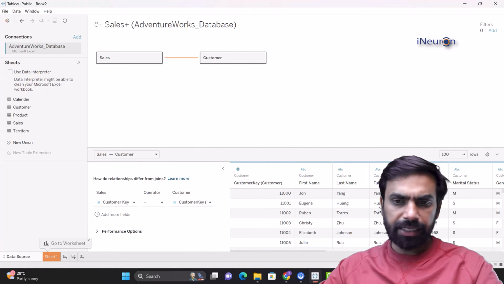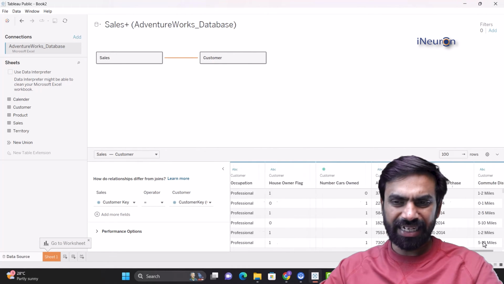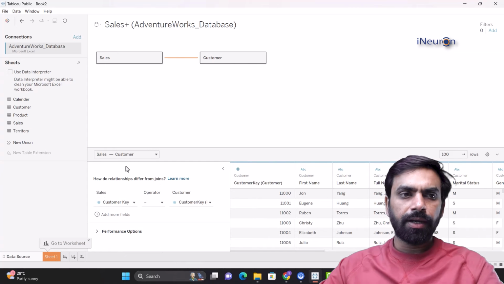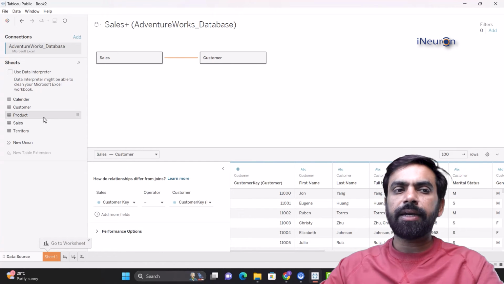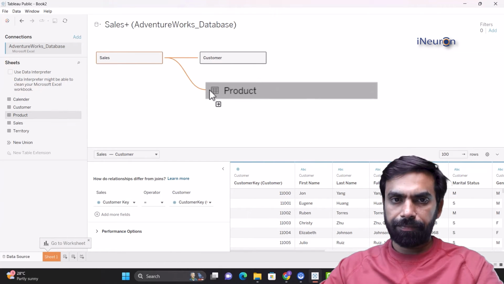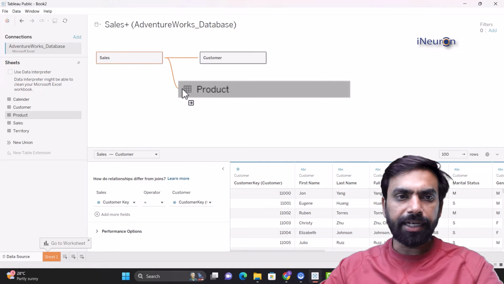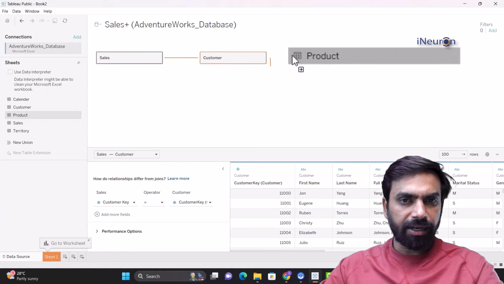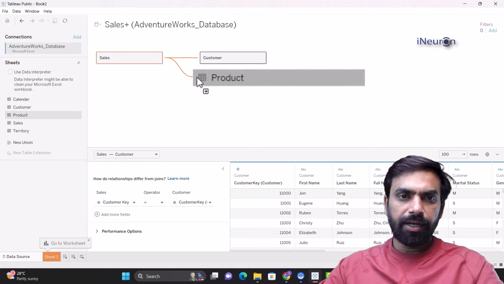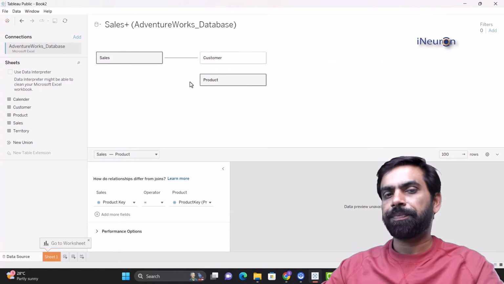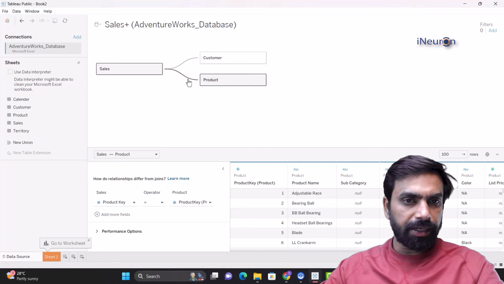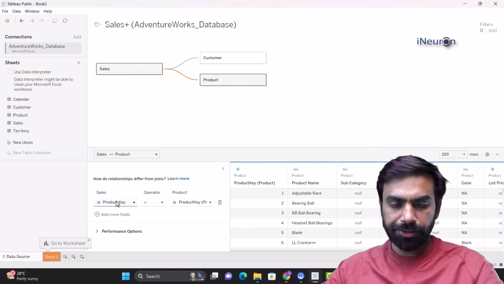And again, this is my customer table, and this is the entire glimpse of the table over here. Now I take the next table and again drag it up over here. Now I can actually put it anywhere. I can connect it with the sales table or I can connect it with the customer table. Let me connect it with the sales table over here. If I connect it with the sales table, again, the relationship is going to be seen over here.